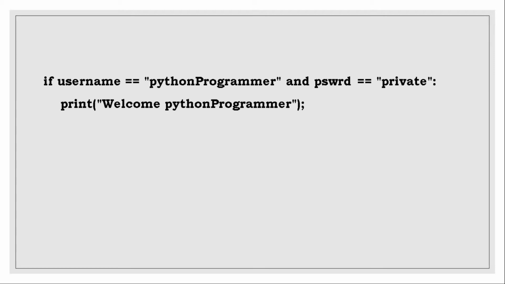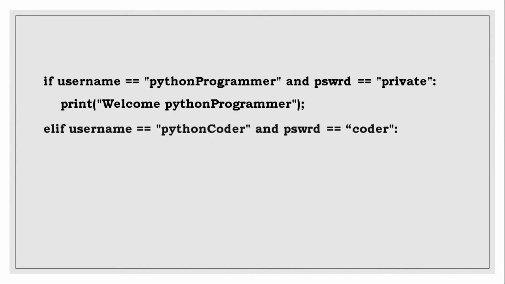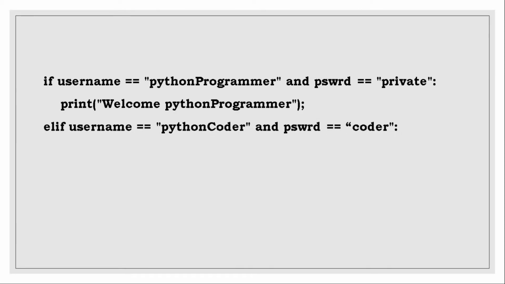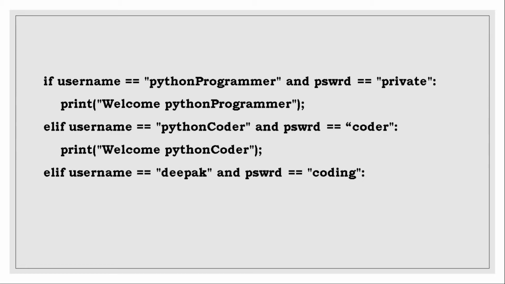So if the username is Python programmer and the password is private, then you are getting a message like welcome Python programmer. Another user is entering his account with the username Python coder and the password coder. See that coder in the username is given in caps. And the print statement is giving a message like welcome Python coder. Next, elif username equal to Deepak and password equal to coding. So he is a person and the password he kept is coding. If both are correct, then we are giving a message to that user like welcome Deepak.